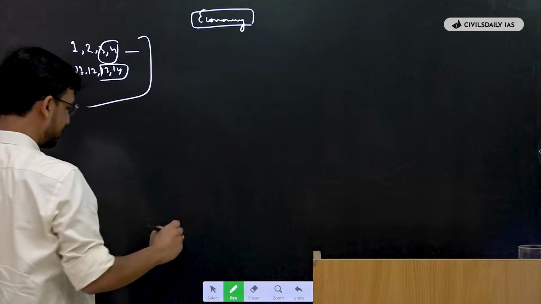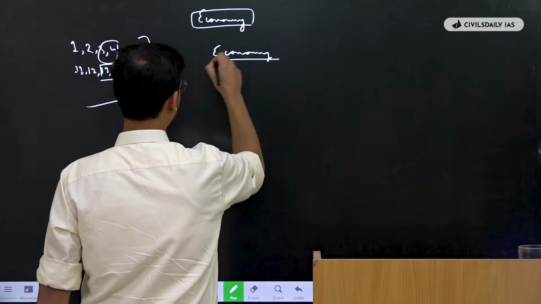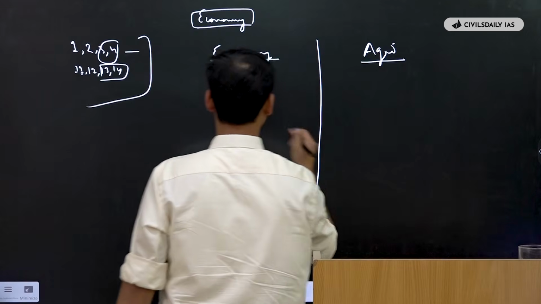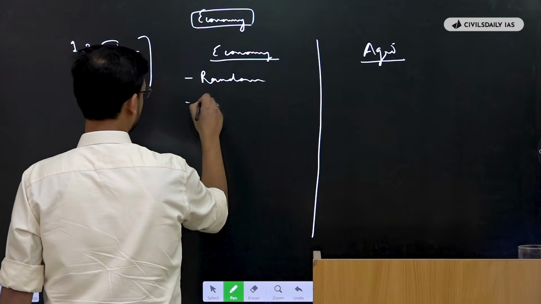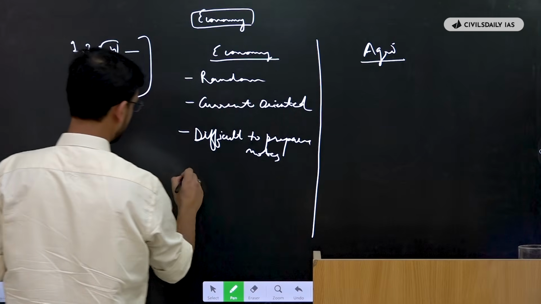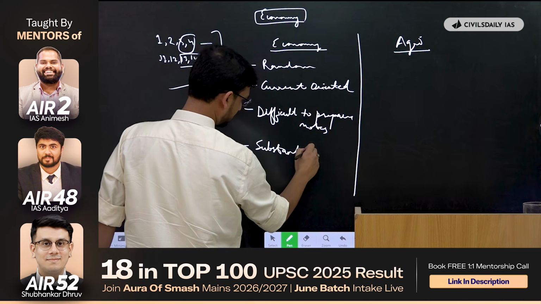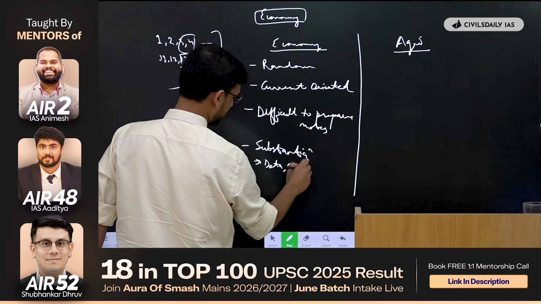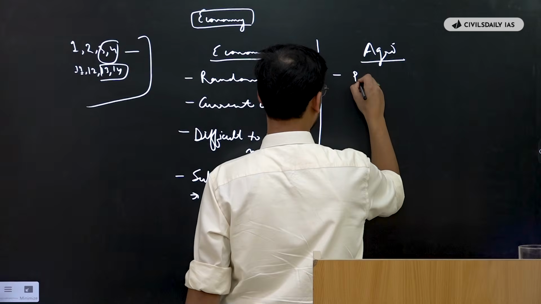Now what happens is, in the economy questions, there are a few caveats. I am treating economy and agriculture as a bit different in this. In economy, the questions are a bit random. They are a bit current oriented, and it is difficult to prepare notes. Also, the substantiation part becomes very important, that is the data, committees and all.